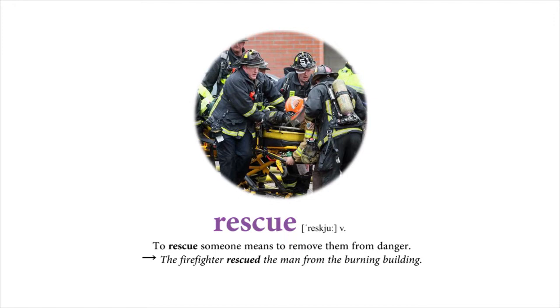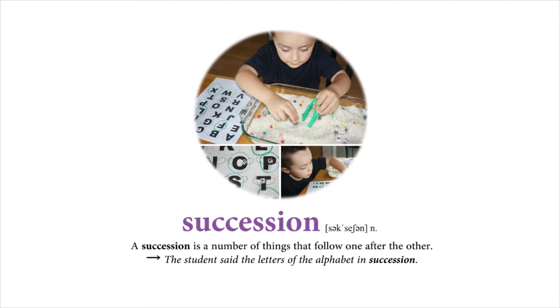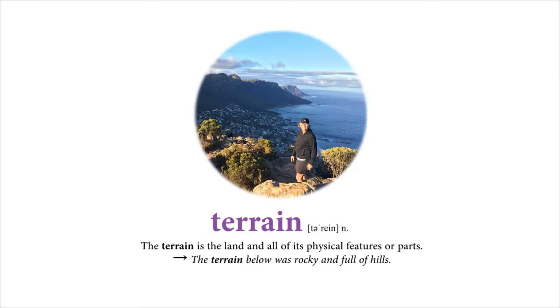Rescue. To rescue someone means to remove them from danger. The firefighter rescued the man from the burning building. Succession. A succession is a number of things that follow one after the other. The student said the letters of the alphabet in succession. Terrain. The terrain is the land and all of its physical features or parts. The terrain below was rocky and full of hills.